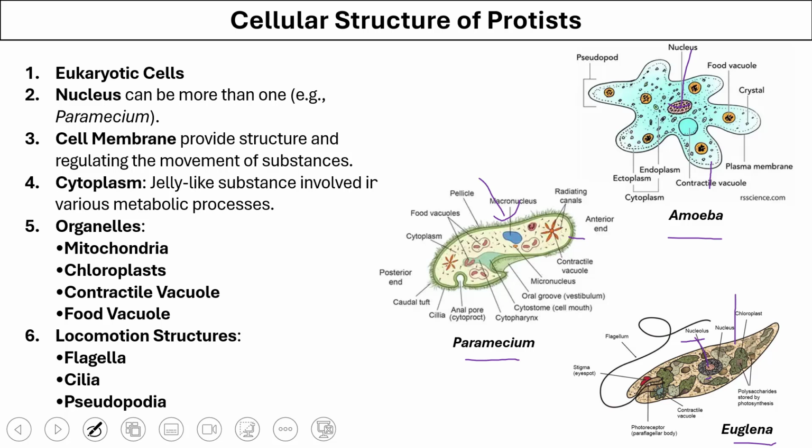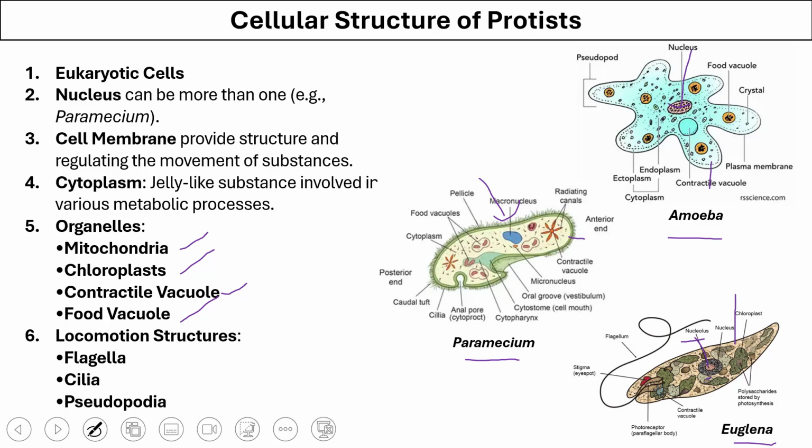These cells have membrane-bound organelles and well-defined organelles. They have mitochondria, which is the powerhouse of the cell because it produces ATP, chloroplast, which is the main site of photosynthesis, contractile vacuoles that help in maintaining osmosis and osmoregulation, excretion of these single cellular organisms, and they have food vacuoles inside which the digestion of food takes place.